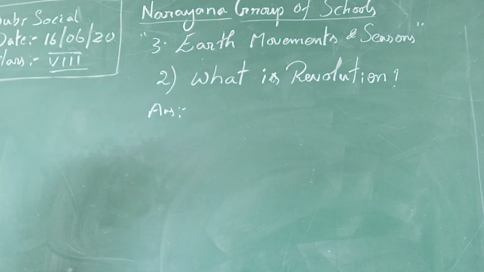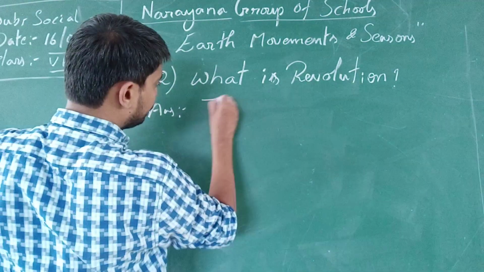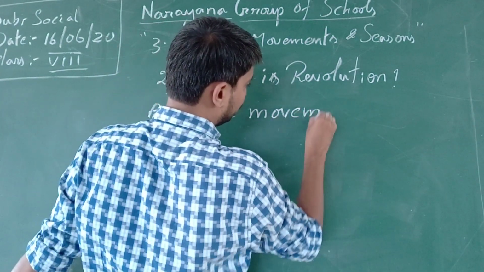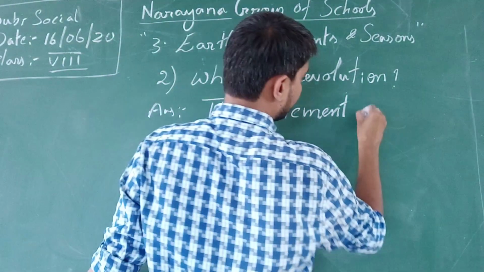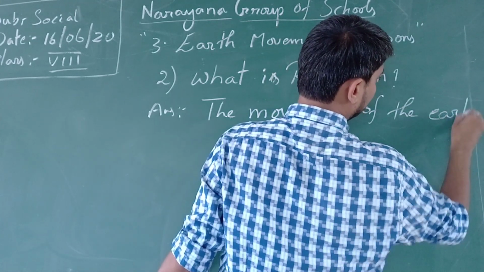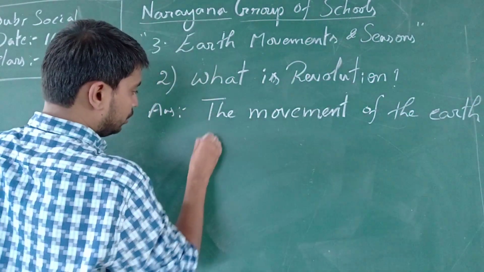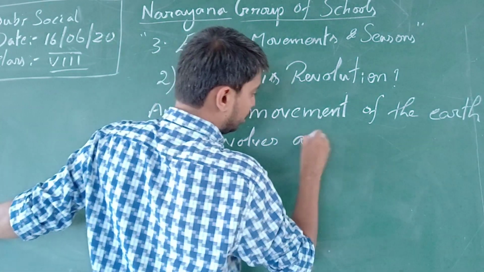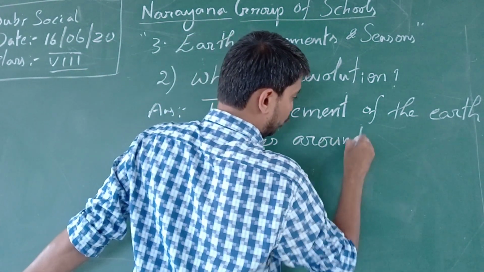The revolution is the movement of the Earth revolving around the sun.